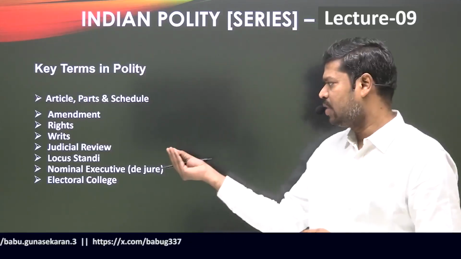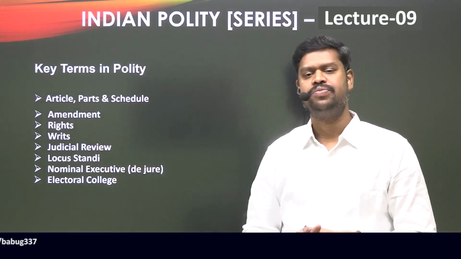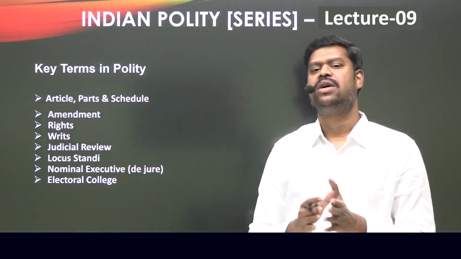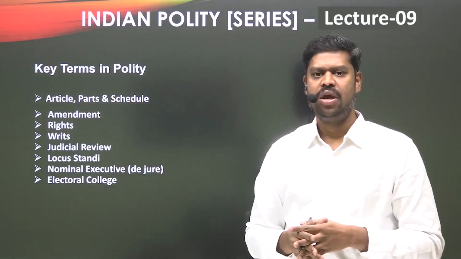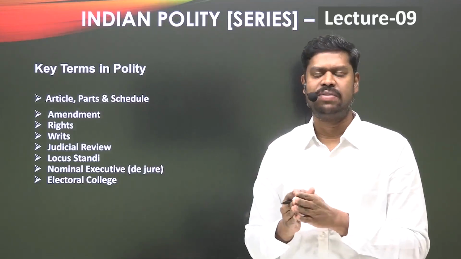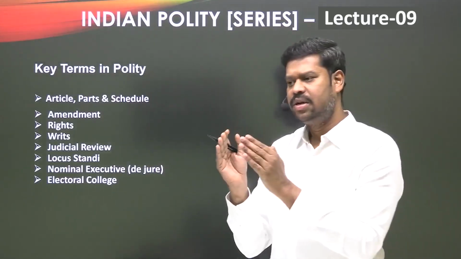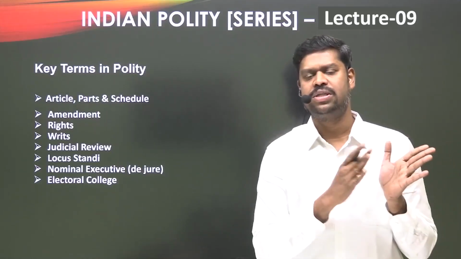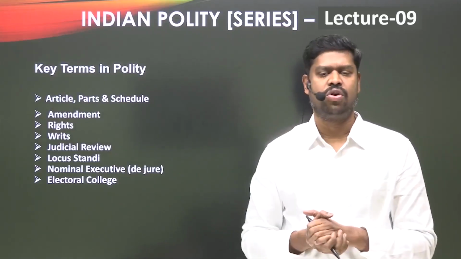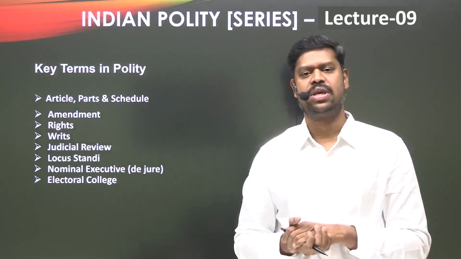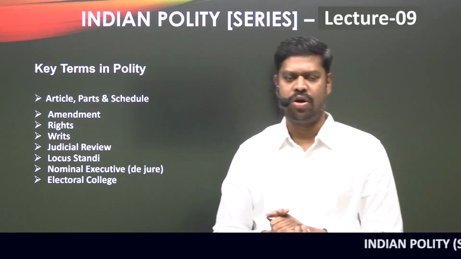So we have to understand that the judiciary, in fact the Supreme Court, which is the highest court in India, is the protector and the guarantor of the fundamental rights in the Constitution. They are not only the guarantor of fundamental rights, but also the protector of the Constitution of India, and hence any actions of the other two organs which are not in line with the provisions of the Constitution can be struck down by using their power of judicial review. So this is basically what you'll have to understand.